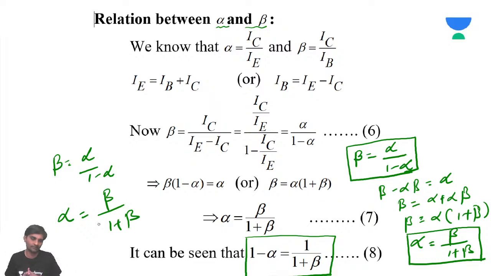Or you can remember it like this: 1 minus alpha is going to be 1 by 1 plus beta. This is the relationship between alpha and beta. Whichever you want to remember, you can, and from this you can rewrite whatever you want.